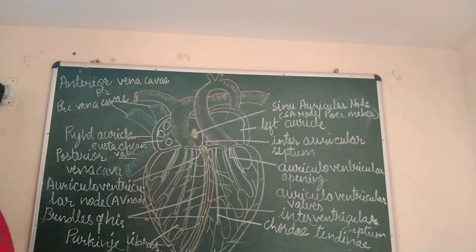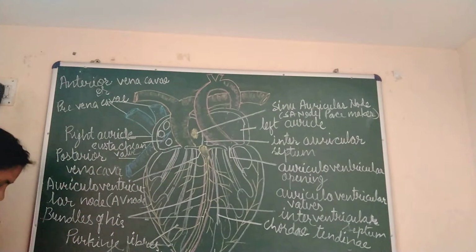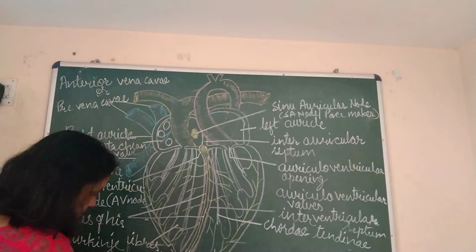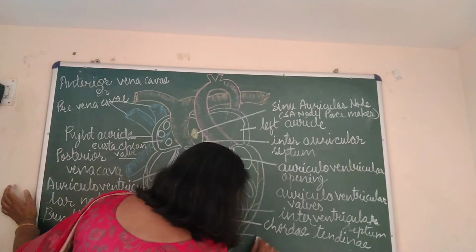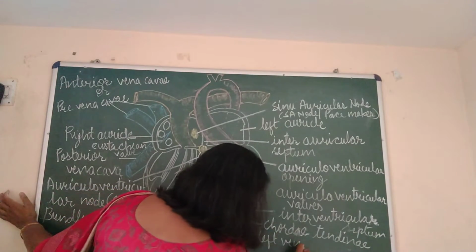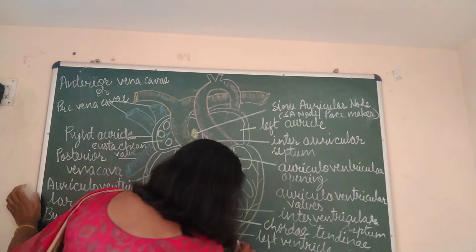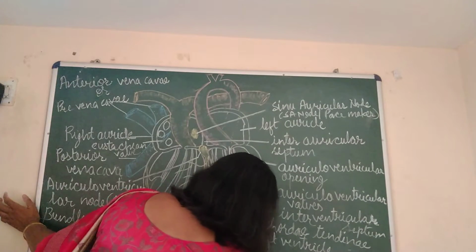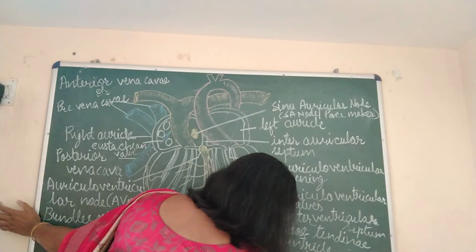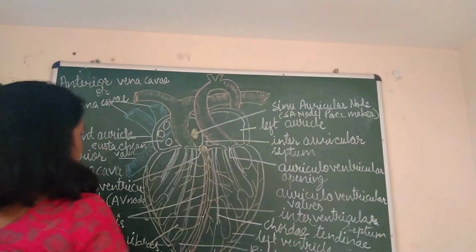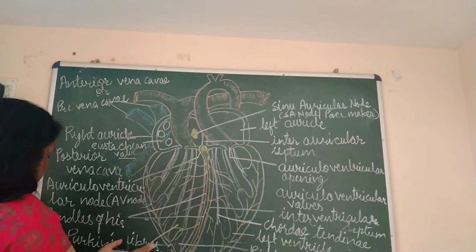Then next comes this dorsal aorta. I will tell you about dorsal aorta later. Wait a minute. First I have to write here once again, this is your left ventricle, and that is your right ventricle. Then see children, from this side, this is your right ventricle.